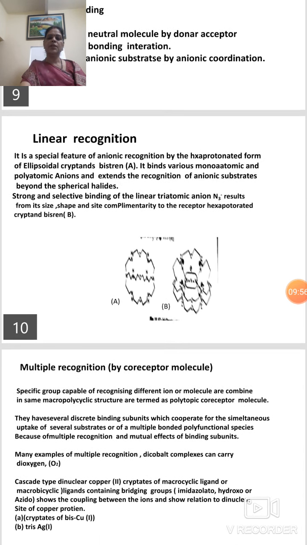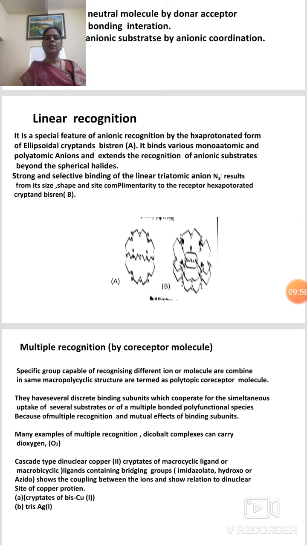Now we come to linear recognition. Linear recognition is a special feature of anionic recognition by the hexaprotonated form of ellipsoidal cryptane bistrate.